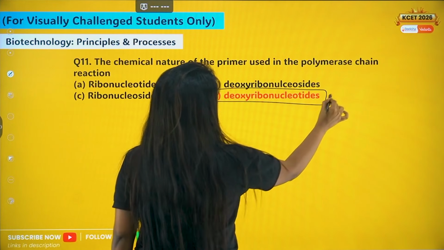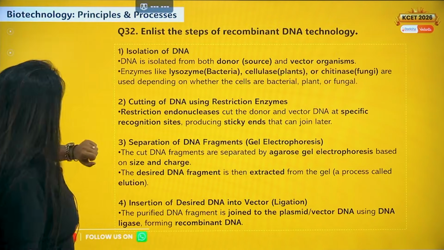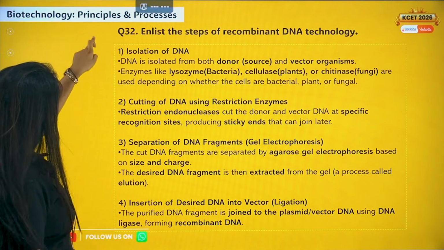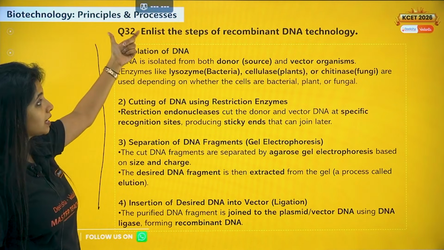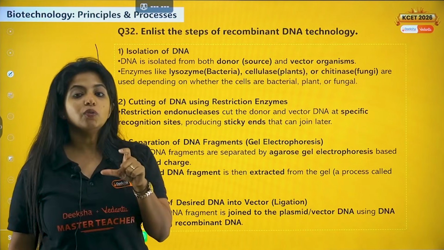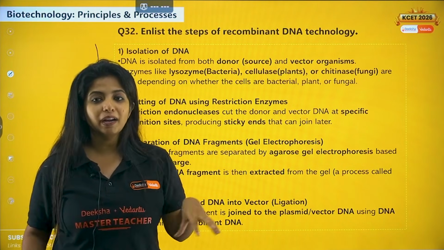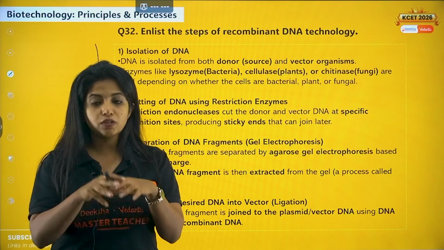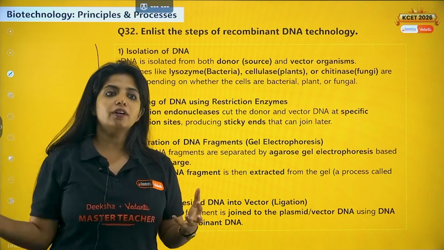Always remember that. Now, enlist the steps of recombinant DNA technology. You have to talk about that also. This is the replacement of the 32nd question. So, what happens in recombinant DNA technology? First of all, you are going to isolate the DNA. The DNA might be clubbed with proteins, RNA, everything. So, depending on whatever organism it is, suppose it's a plant cell, you cannot directly get the DNA.